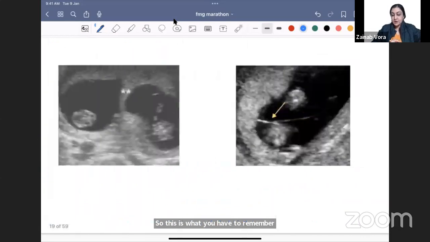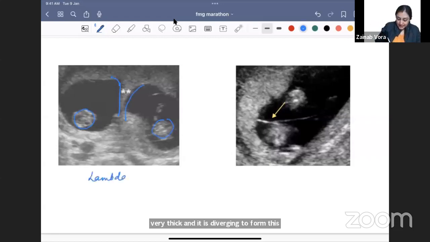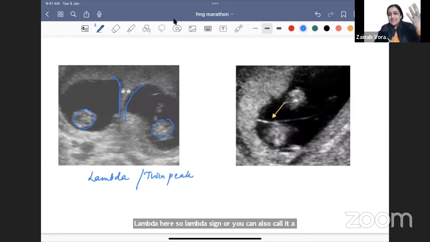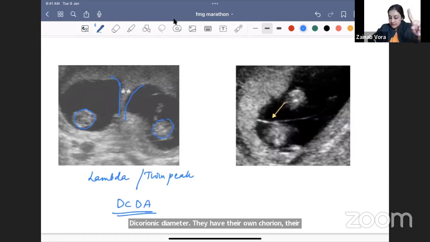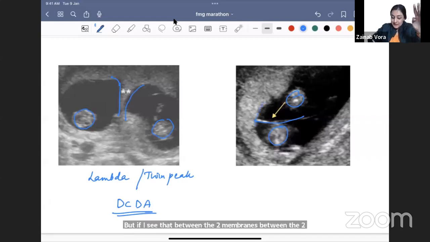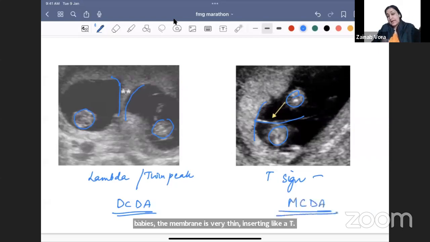All right, moving on to two kinds of twins. If you see that the wall between the two babies here is very thick and it is diverging to form this lambda here, it is the lambda sign, or you can also call it a twin peak sign. A thick membrane means everything is separate: dichorionic, diamniotic. They have their own chorion, their own amnion. Very independent babies, thick membrane. But if I see that the membrane between the two babies is very thin, inserting like a T, the T sign is monochorionic diamniotic, right?